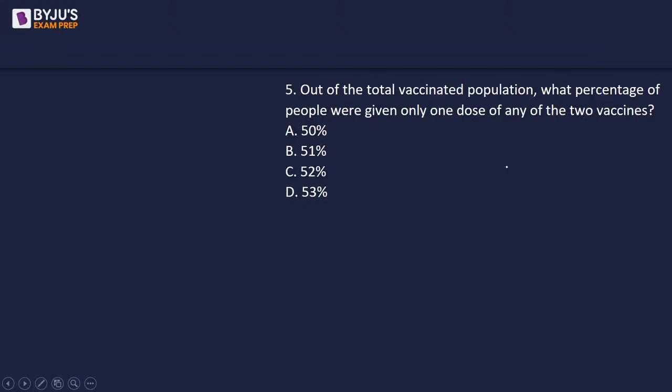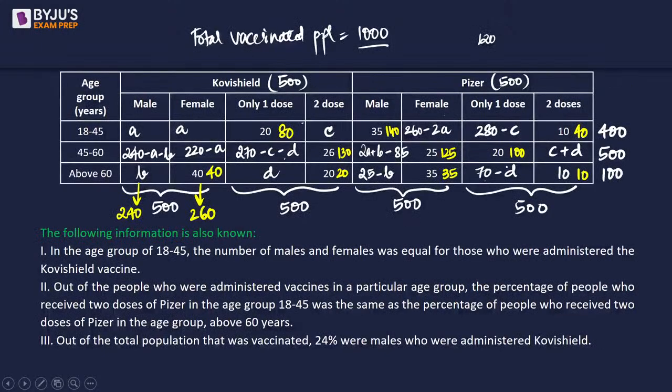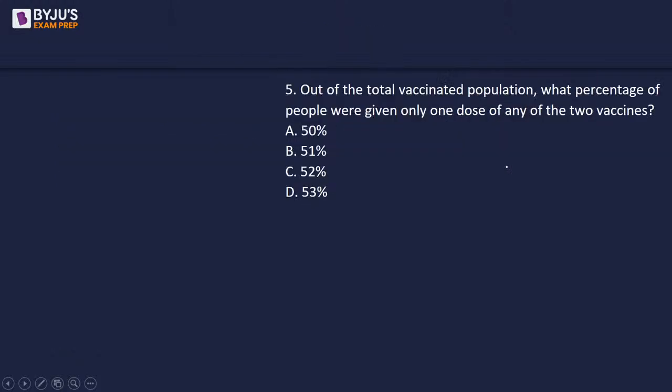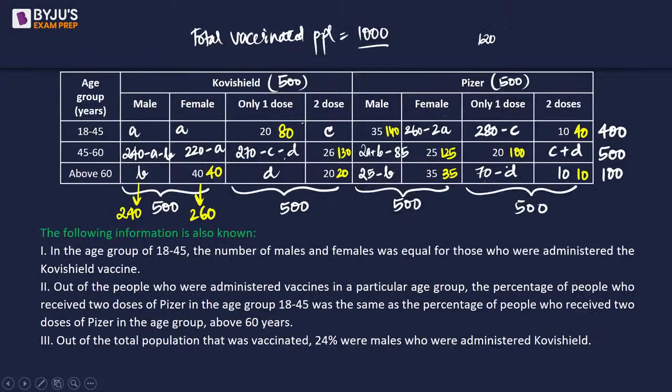First question is only one dose of any of the two vaccines. Hmm. $80, $30, $120, $200, $160, $100, $40.